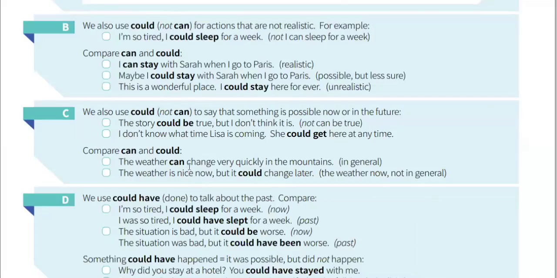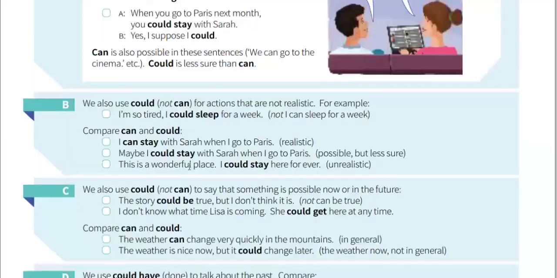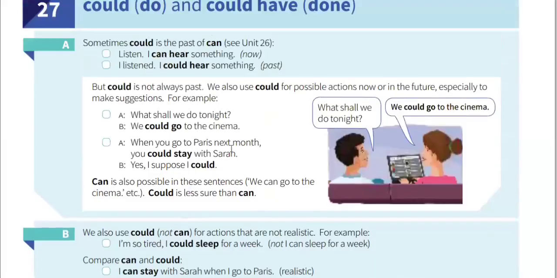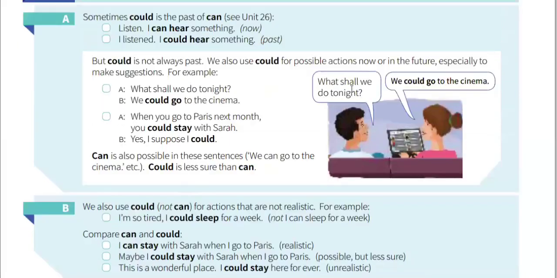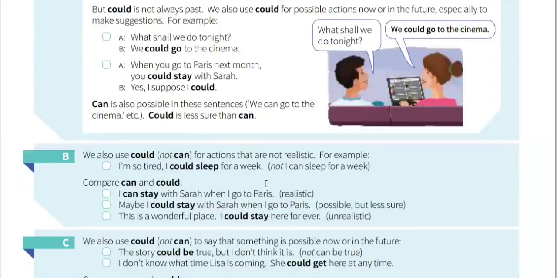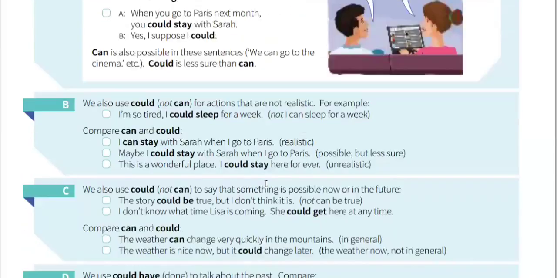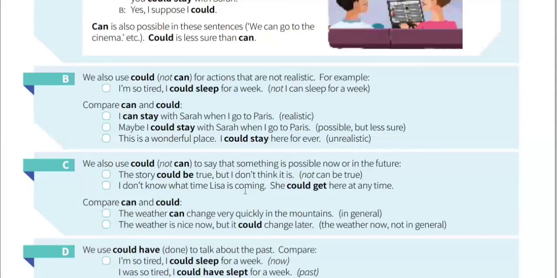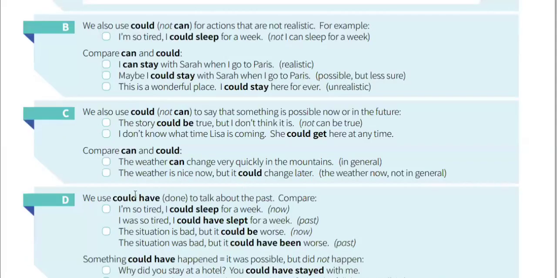So we learned three present simple usages of could. The first one was to talk about possible actions and to make suggestions. The second one was to talk about unrealistic things. The third one was to talk about possible things on one specific occasion, now or in future. So how can we make the past of could in these cases? The past tense will be could have plus verb 3.